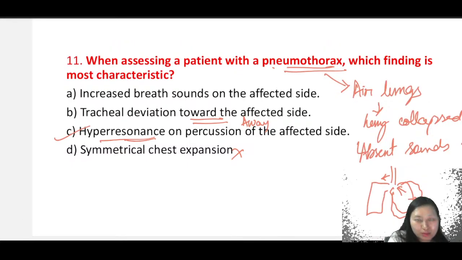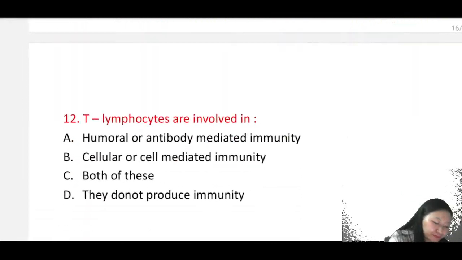Immediate intervention may be required. In some cases, we have to supplement with oxygen. We have to make sure that the SpO2 level is coming up to 92%. We want to maintain that, right, in pneumothorax.